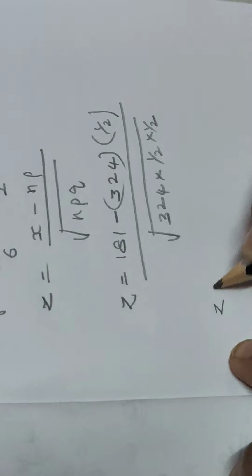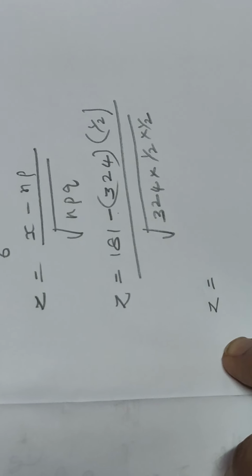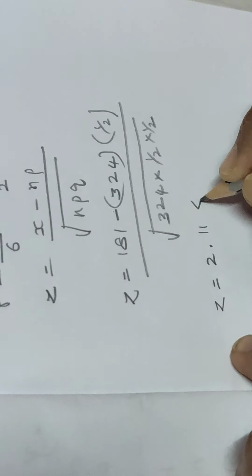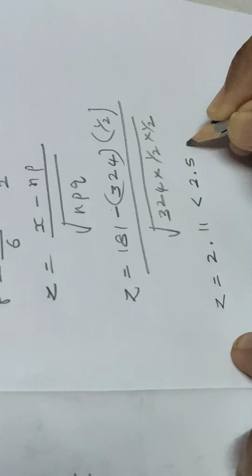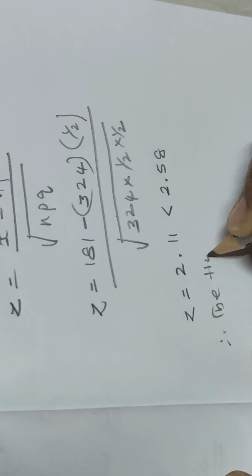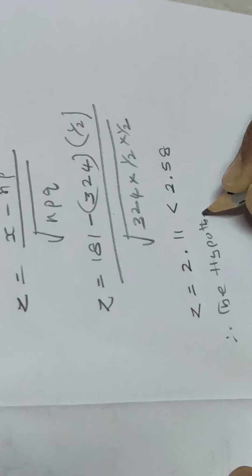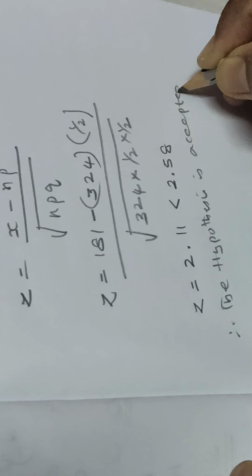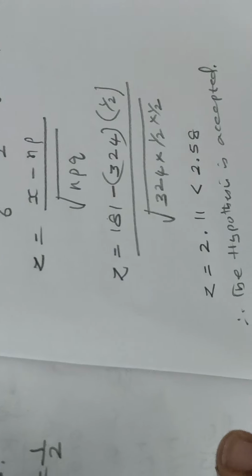Substituting and using your calculator, you will get the value of z as 2.11, which is less than 2.58. Therefore the hypothesis is accepted.